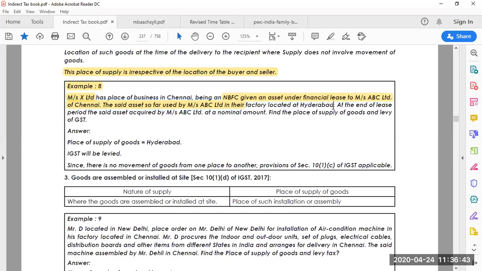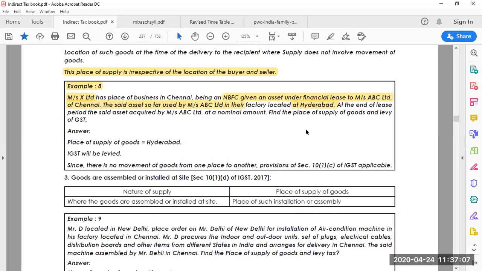But actually the machine, whatever the asset is, is located at Hyderabad. But after the completion of the lease period, what happens? After the completion of the lease period, ABC Limited feels that I want to acquire that asset. So it acquired the asset at the nominal amount. And they are asking to find out the place of supply of goods and levy of GST.